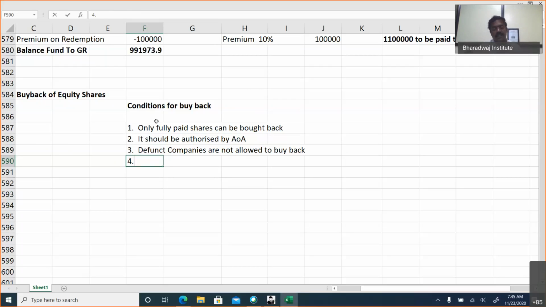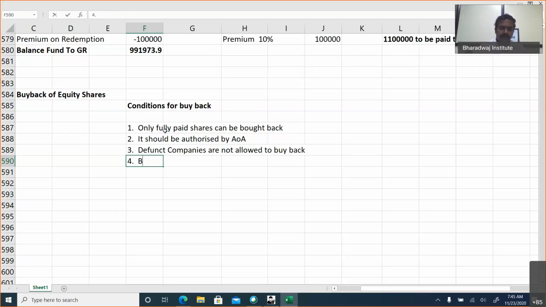Defunct company means the companies which are having some default. They would not have filed returns with ROC, or they would not have filed income tax returns, or they would not have returned the deposits, or loans and dues will be there. So they are called defunct companies, listed by ROC, the Registrar of Companies. Those companies are not allowed to buy back.